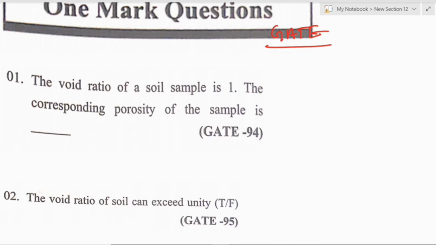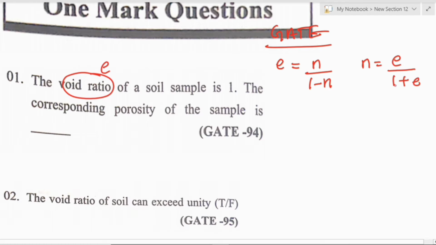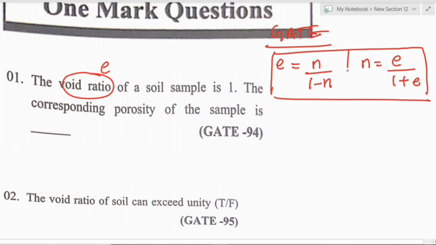Okay, the first question is: the void ratio of a soil sample is 1. The corresponding porosity of the sample is? So the void ratio is represented by e. Before getting into this question, we should remember a formula: e equals n divided by 1 minus n, and porosity n equals e divided by 1 plus e. That is, porosity equals void ratio divided by 1 plus void ratio. This is a basic formula. You should remember this. You can expect questions from this formula also.